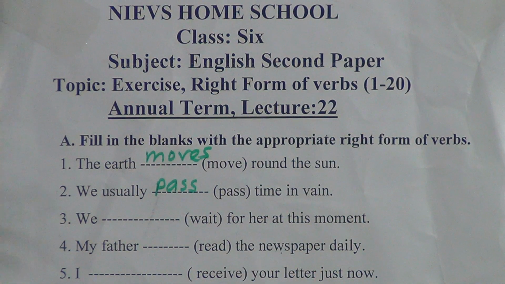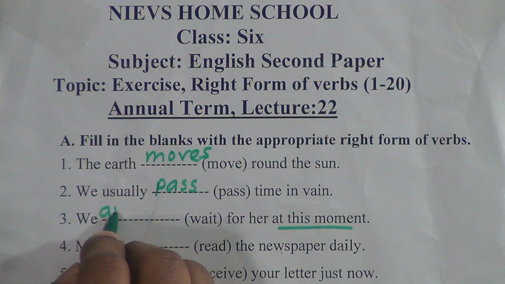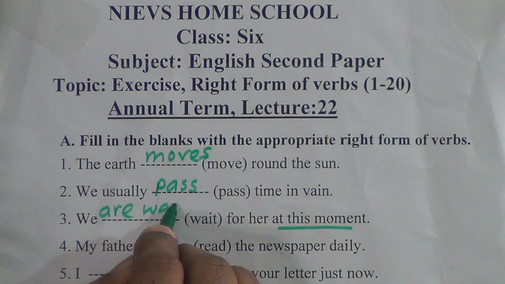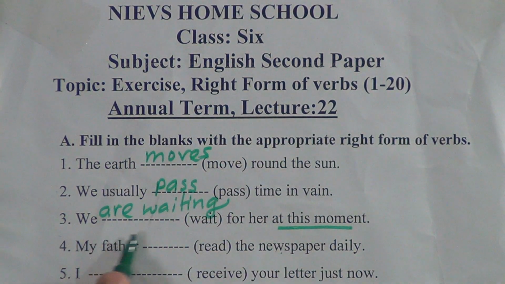So if we find at this moment in a sentence, we have to make the sentence present continuous tense. So after we we will write are, and we are waiting. So we are waiting for her at this moment.